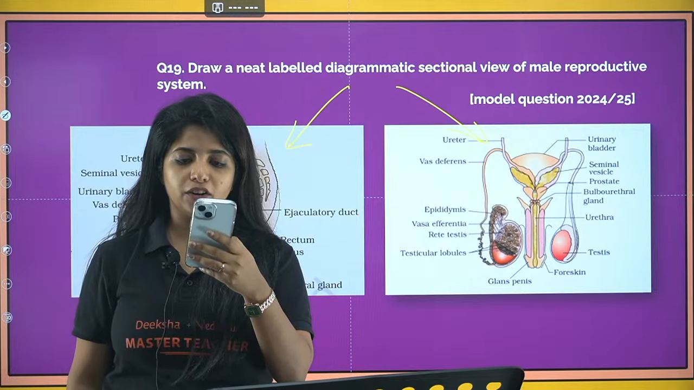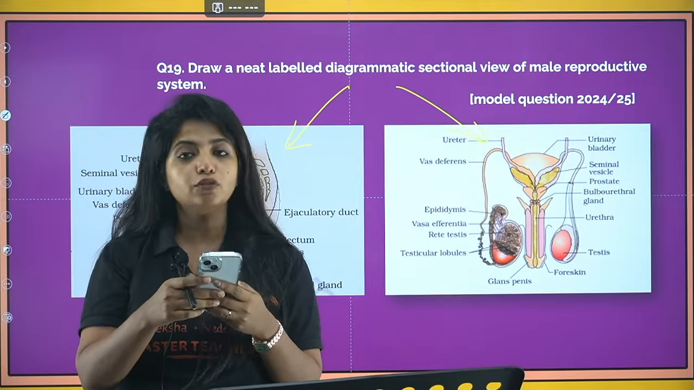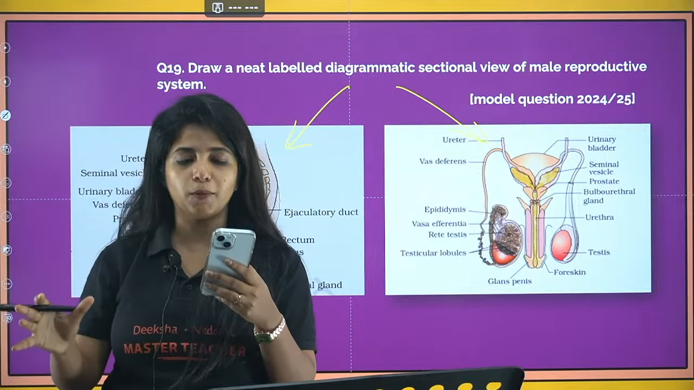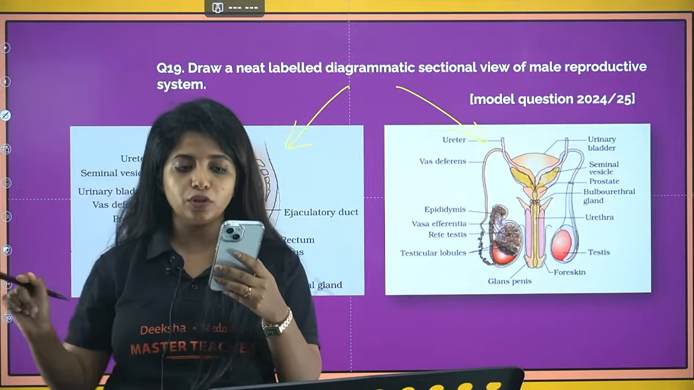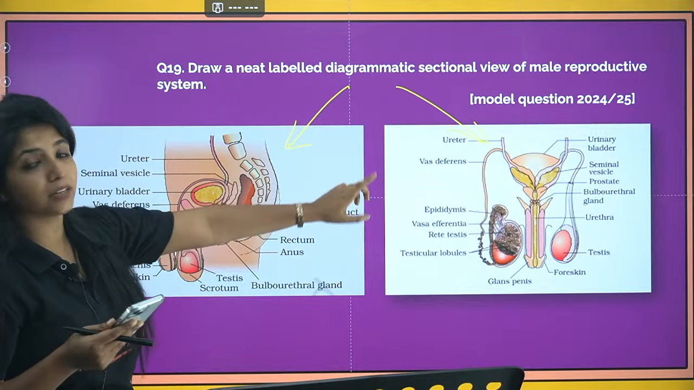Rishi, I am very bad at drawing, but I'll try my best. Yes, definitely. So they are not expecting you to draw a very pro version of things. It's just that everything should be visible and it should be labeled properly. So just labeling it 1, 2, 3, 4, 5, 6 will be more than enough. Okay. So this is the male reproductive system sectional view.